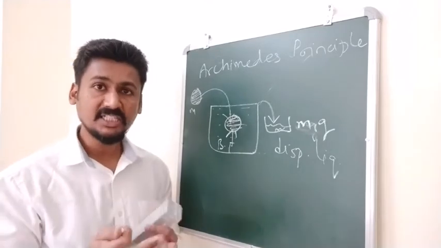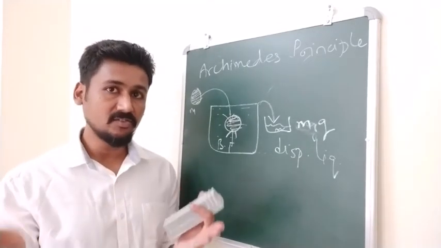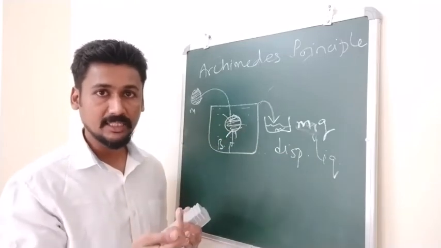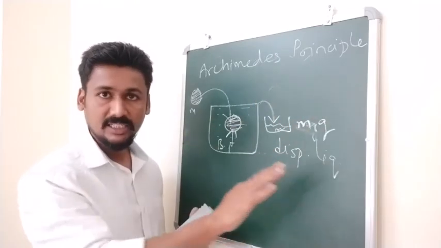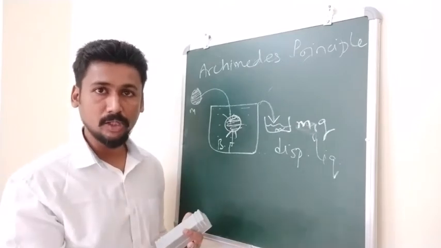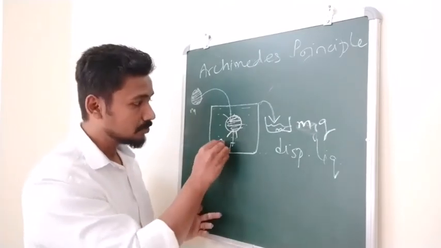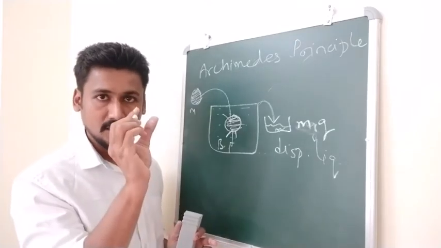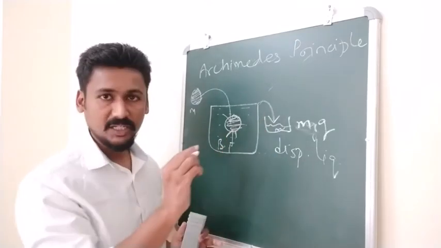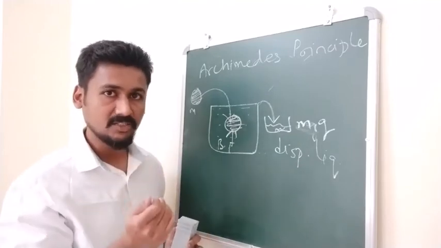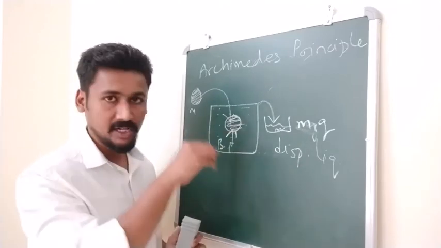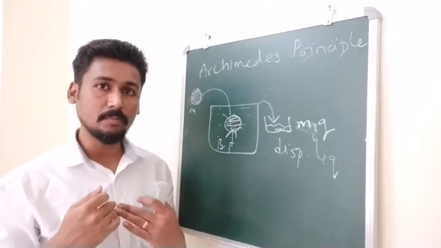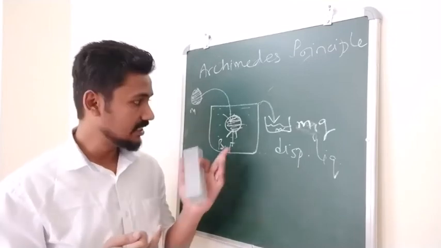For example, a ship is very large. Because the ship is very large, the amount of liquid it will displace will also be very large. And because more liquid is displaced, the weight of that liquid will also be large. So the ship will face more buoyant force. But a small stone, right? Because the stone is very small, the liquid displaced will also be very small. So the buoyant force is very small, and therefore the stone will sink inside the water. Correct? So you can actually make an object float or sink by changing its buoyant force.